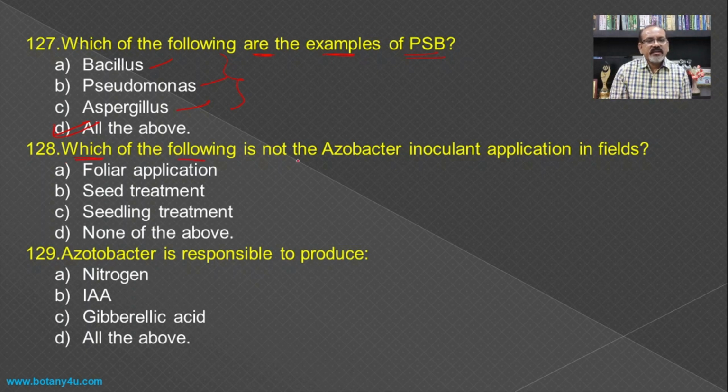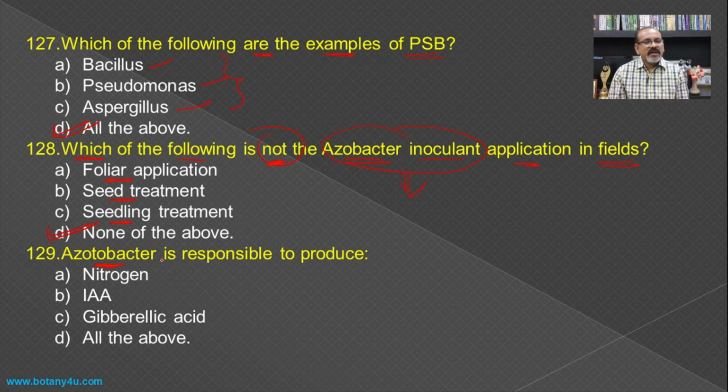Then which of the following is not the Azotobacter inoculant application in the field? Means if you see the inoculation of the Azotobacter in the field, which are the different methods to be used? First one, that is the foliar application, second one is the seed treatment, and third one is a seedling treatment. And if you see the inoculant application in the field with the help of Azotobacter, then all these three are used, and hence not used means none of the above.